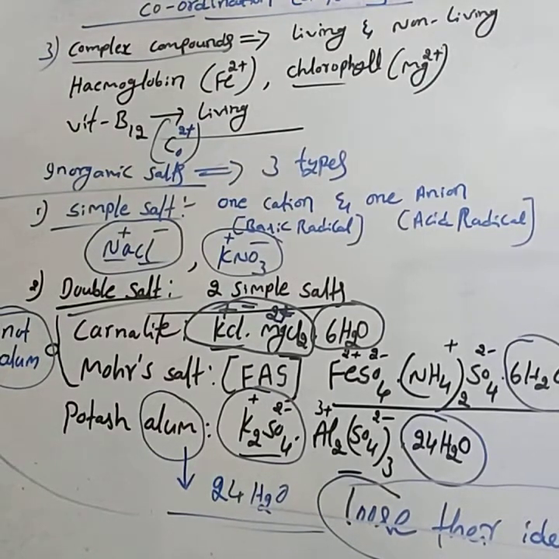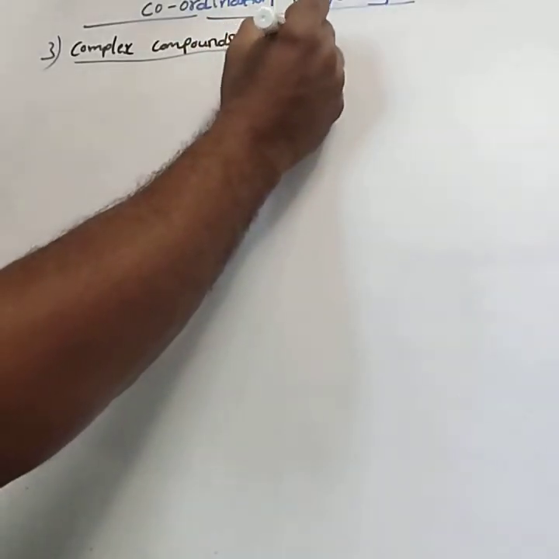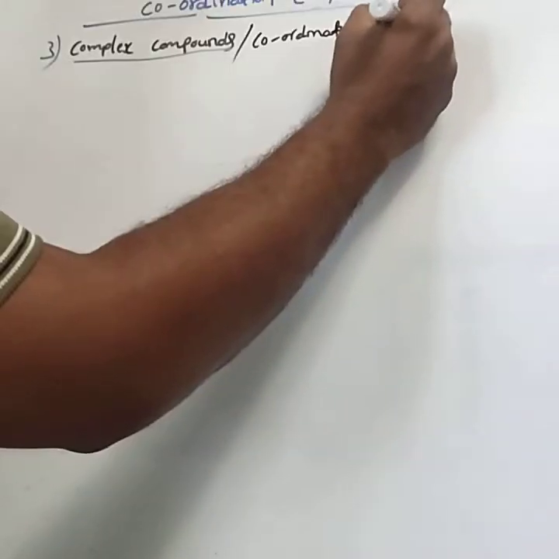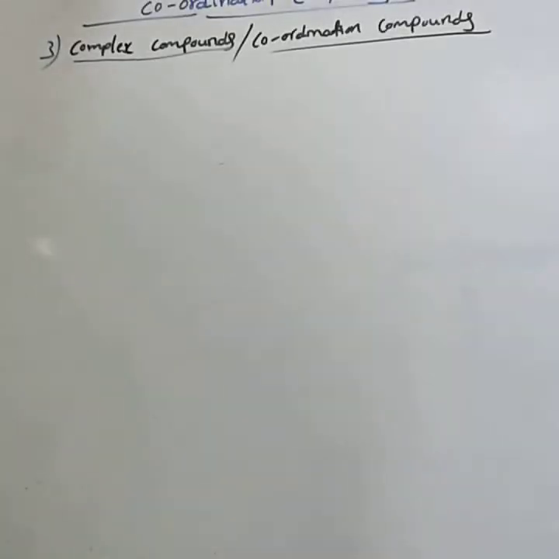Next, we study the complex compounds, which are also called coordination compounds.